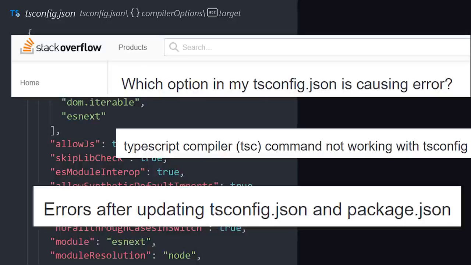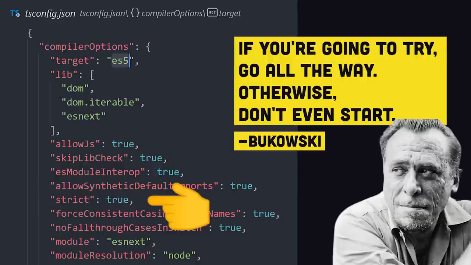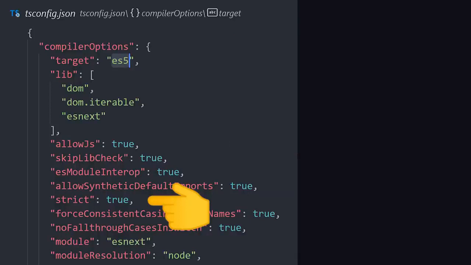Many of the options are related to how strict TypeScript is with its type checking rules, and I'd highly recommend making it as strict as possible by putting strict mode to true. That'll make your code initially more difficult to write, but in the long run, it makes refactoring and collaborating with other developers way easier.